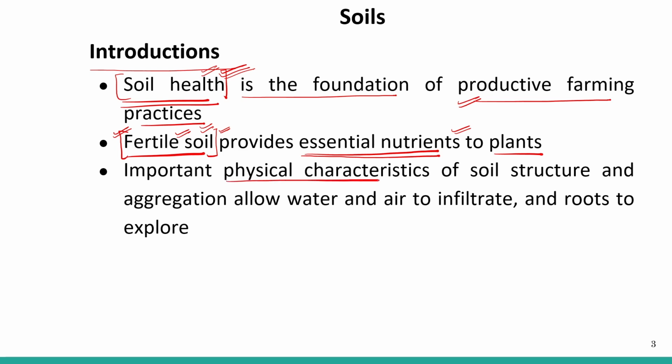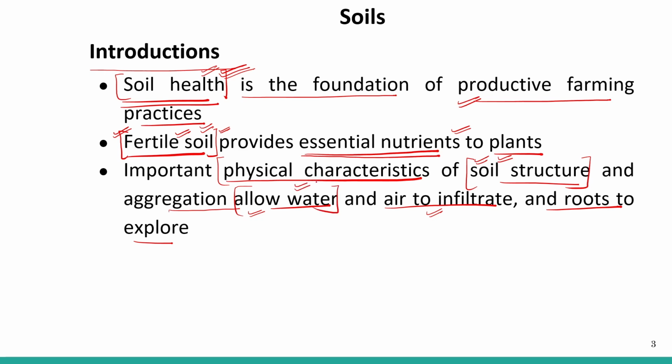Important physical characteristics of the soil, structure and aggregation, allow water and air to infiltrate and roots to explore. So what are the physical characteristics of the soil? They consider the structure of the soil, and aggregation allows water and air to infiltrate. This is very, very important. There must be porosity in the soil.